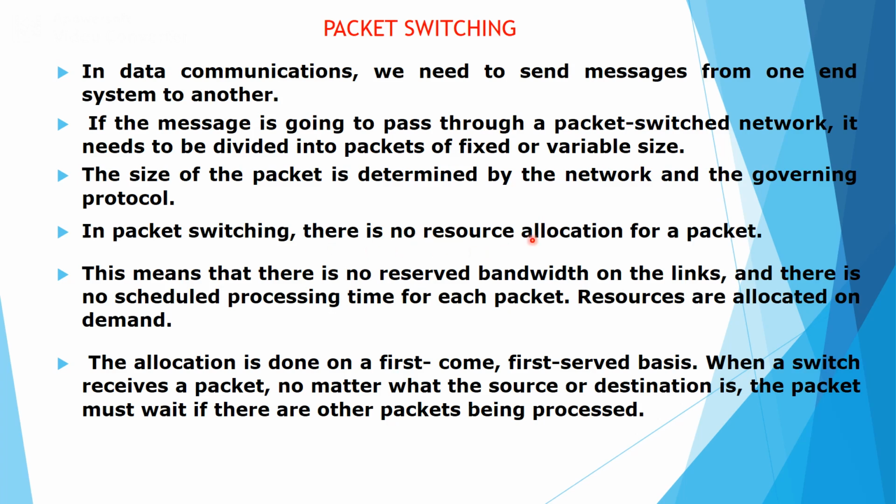Here we are not considering resource allocation for a packet, so no reserved bandwidth on the link is considered. Allocation is done on a first come first serve basis. When a switch receives a packet, no matter what the source or destination is, the packet must wait if other packets are being processed.